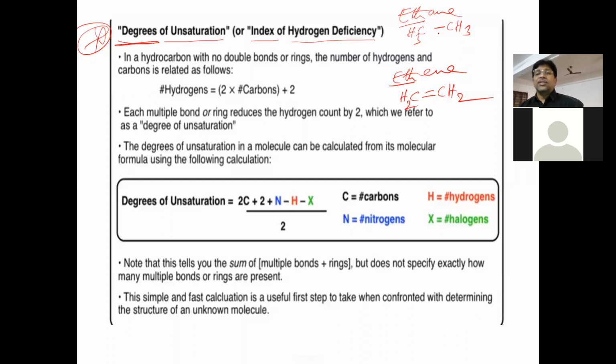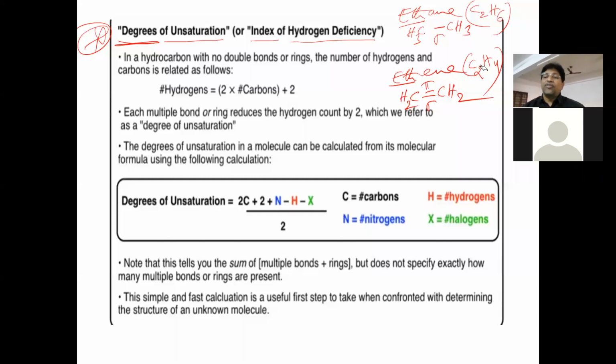Now see, in ethane only sigma bonds are there. But in ethene, 1 pi bond is there along with the sigma bond. What is the formula of ethane? C2H6, 6 hydrogens for 2 carbon atoms. Single bonds indicate saturation. But in the case of ethene, the molecular formula is C2H4 only. For 2 carbons, there are only 4 hydrogens. How many hydrogens are deficient here?